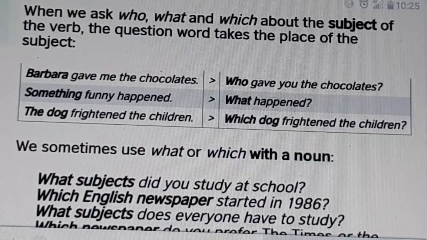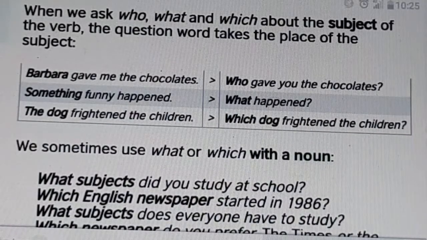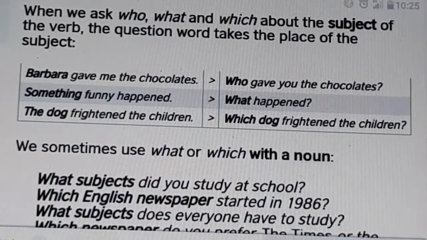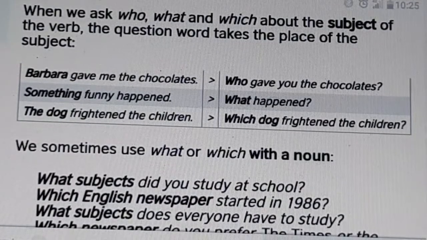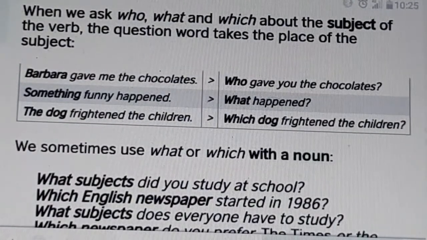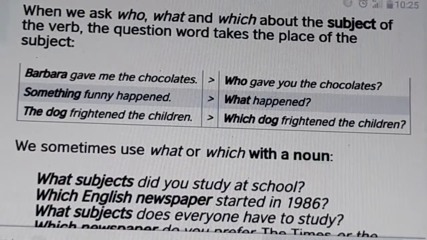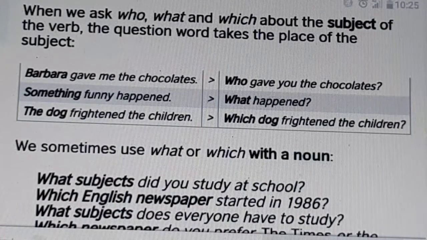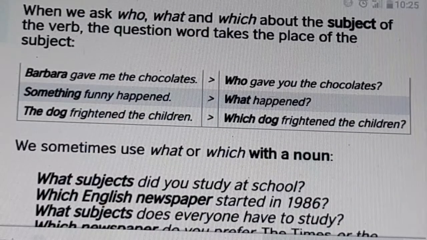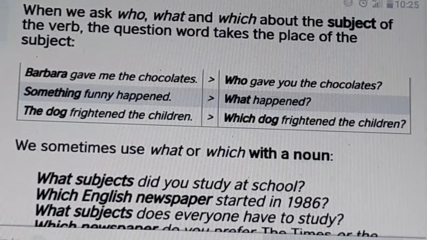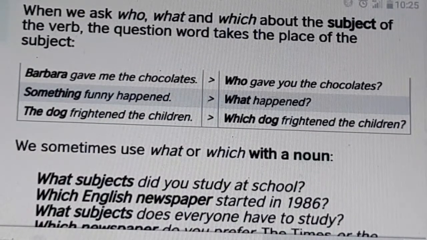But when there is a necessity for information, we use question words in the question: who, what, which, when. Barbara gave me the chocolates. Who gave you the chocolates? Something funny happened. What happened? Here we want information. A dog frightened the children.